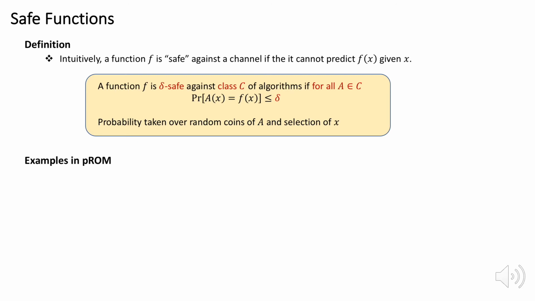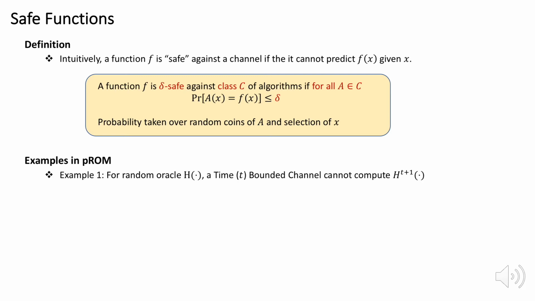Let's look at two intuitive examples of safe functions in the random oracle model with random oracle H. For our first example, consider a sequentially time-bounded channel with time-bound t. It is trivial for this channel to compute h to the t. However, h to the t plus 1 is computable with at most negligible probability, and so is safe for this channel.